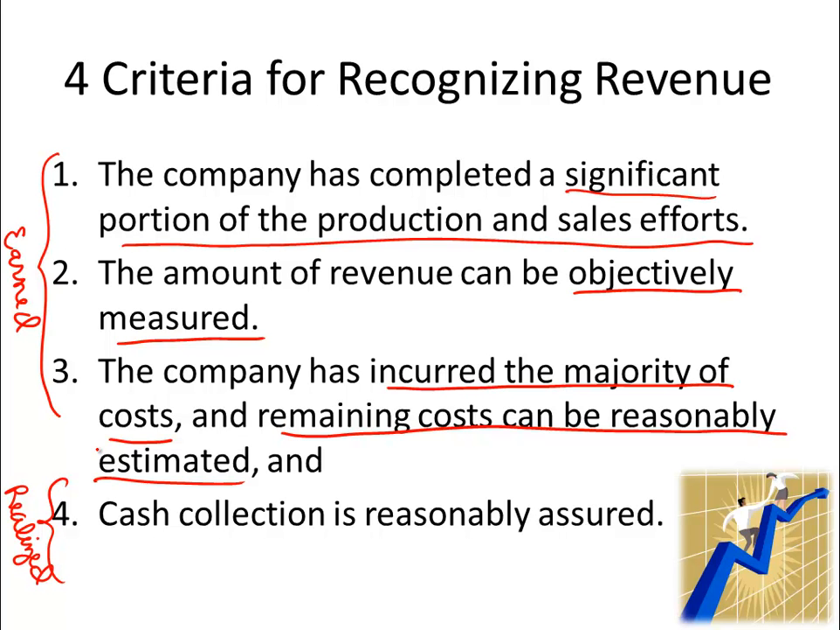And the 4th criteria, which was what is realized or realizable, is that the cash collection is reasonably assured. In other words, you haven't sold to a customer that is a poor credit risk or probably won't pay. So we're reasonably assured that who we're selling to, that cash will be collected from them.